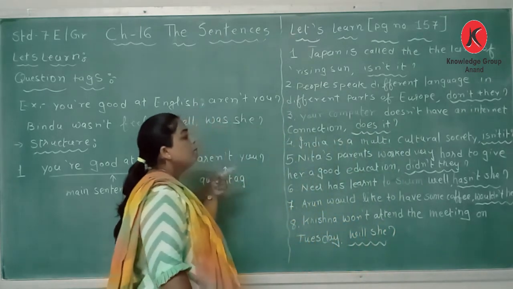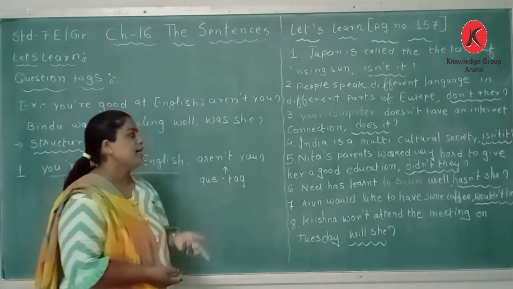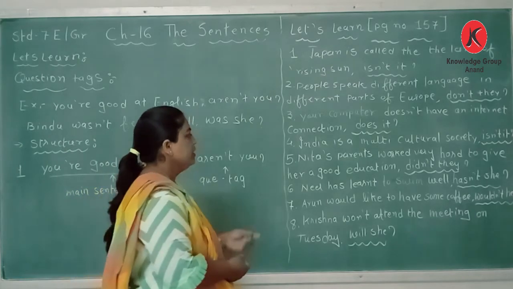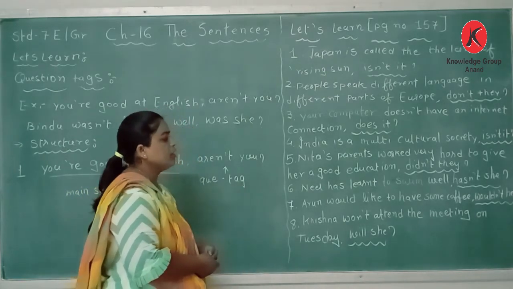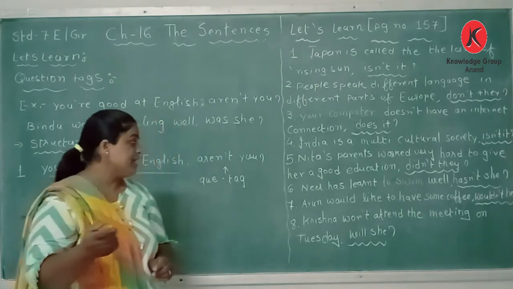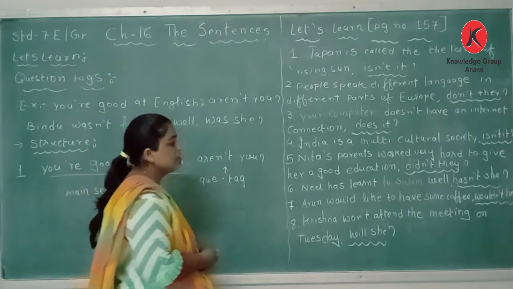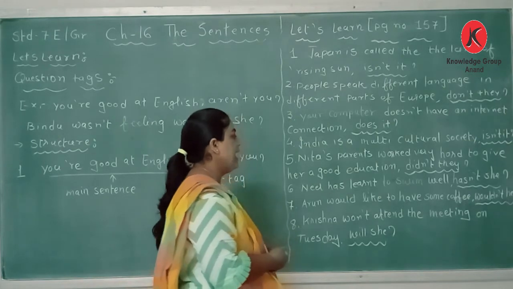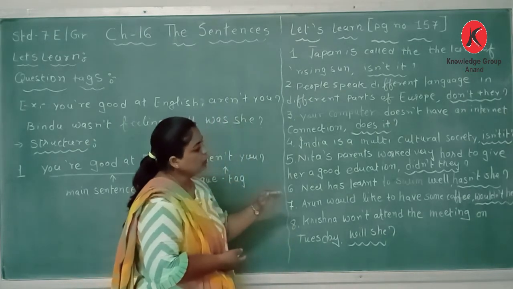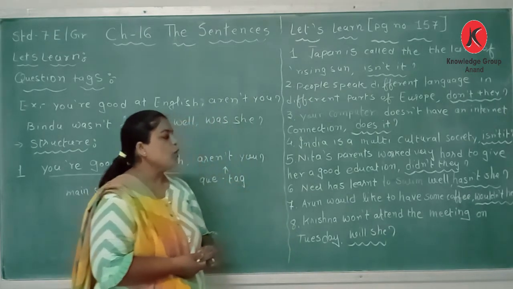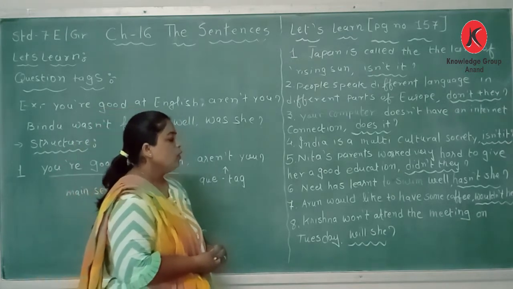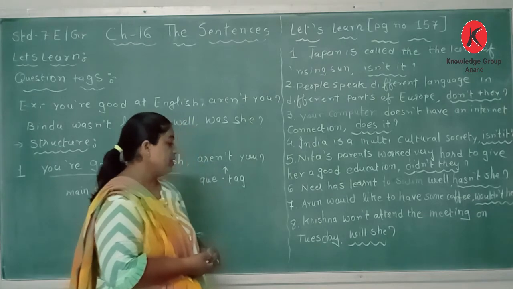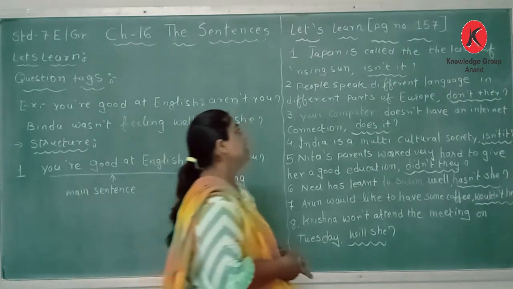India is a multicultural society, isn't it? Neeta's parents worked very hard to give her a good education, didn't they? Neil has learned to swim well, hasn't she? Arun would like to have some coffee, wouldn't he? Krishna won't attend the meeting on Tuesday, will she?